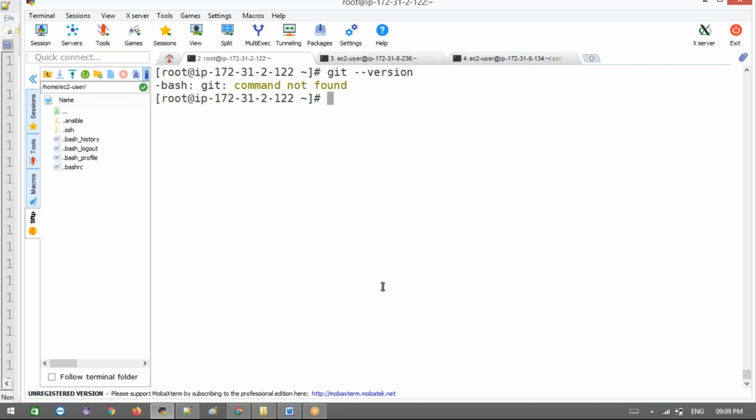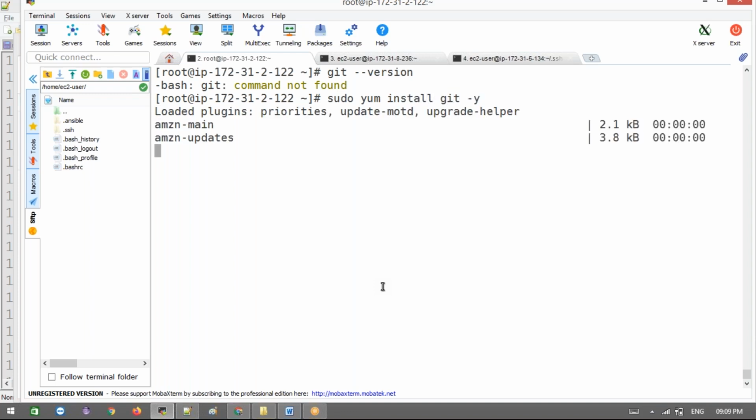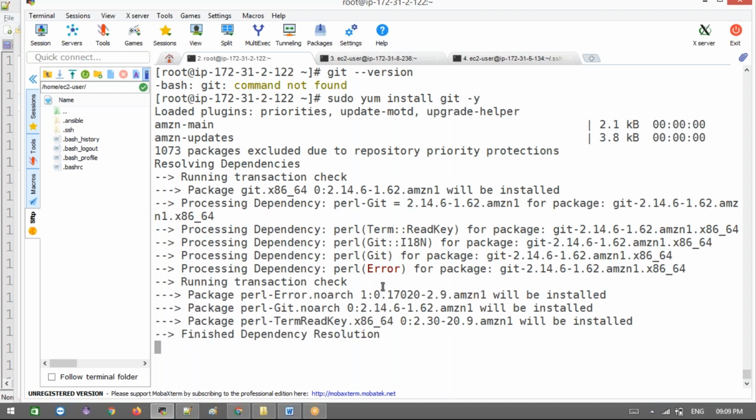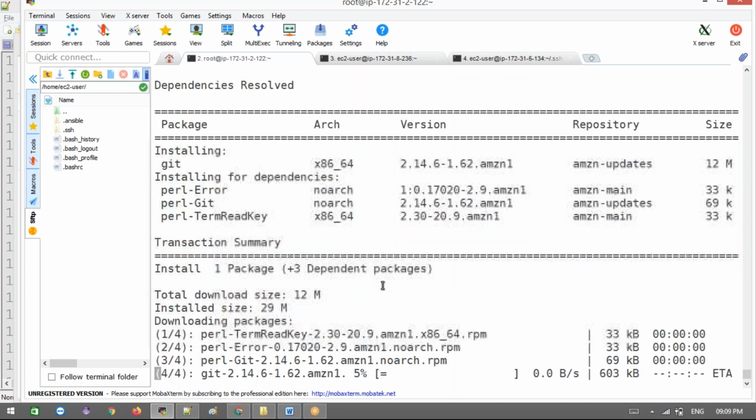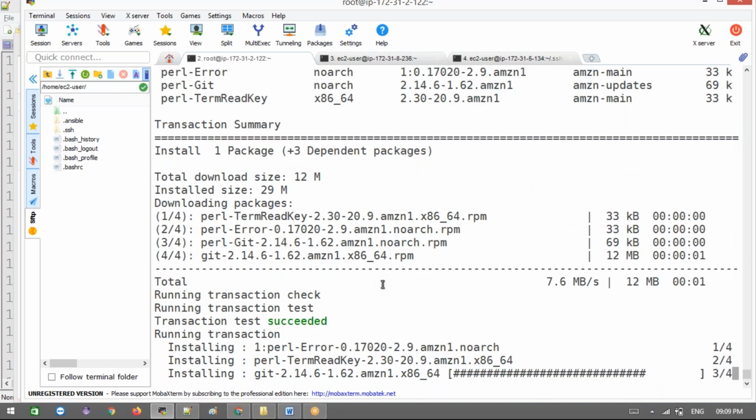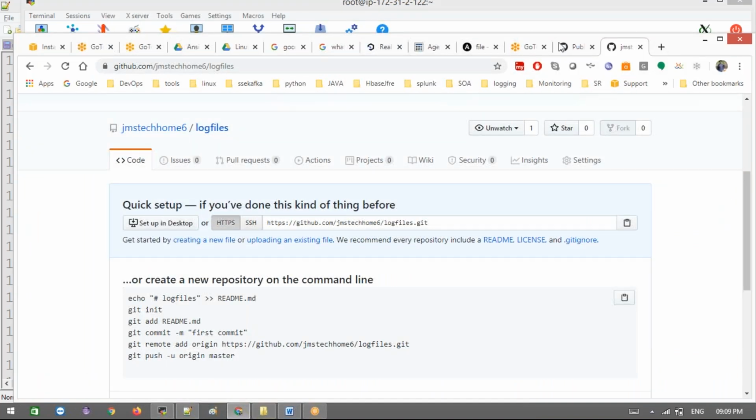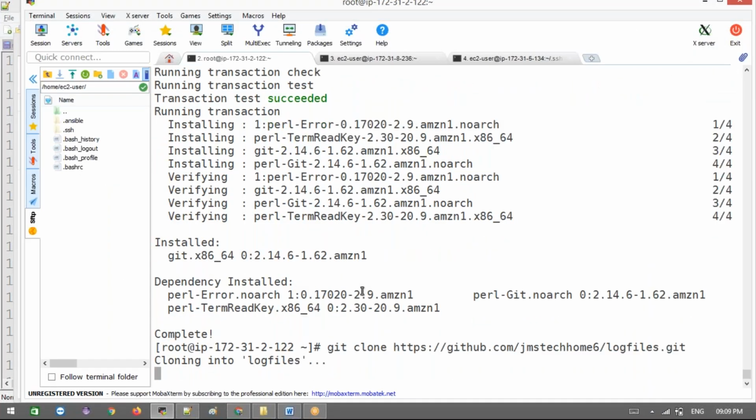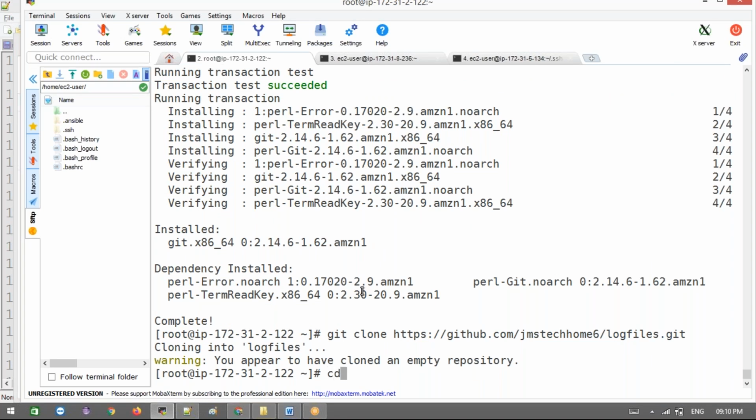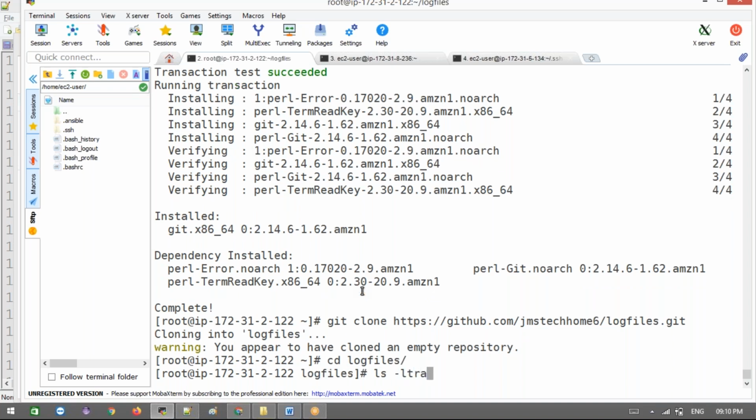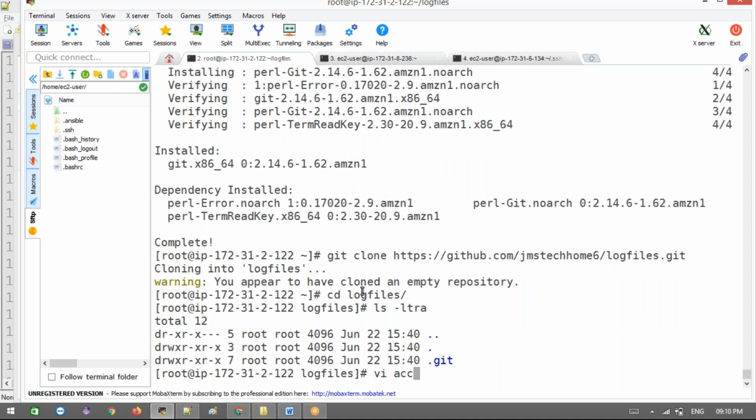I think I don't have Git in this. I'm going to download that repository which I created. I'm going to copy it and paste it, done. Then see here, cd into the log files directory. It's an empty directory. Now here I'm going to specify something.